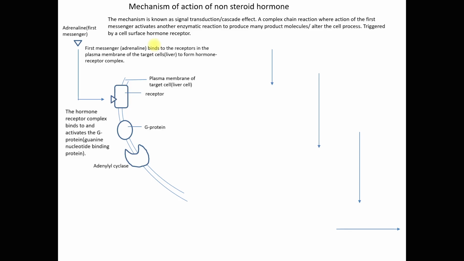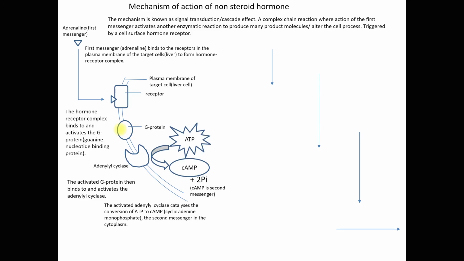The hormone receptor complex binds to and activates the G protein. Apparently this hormone receptor complex will bind to this G protein, and this will activate the G protein, which is a guanine nucleotide binding protein. And this activated G protein will then bind to and activate the adenylyl cyclase.